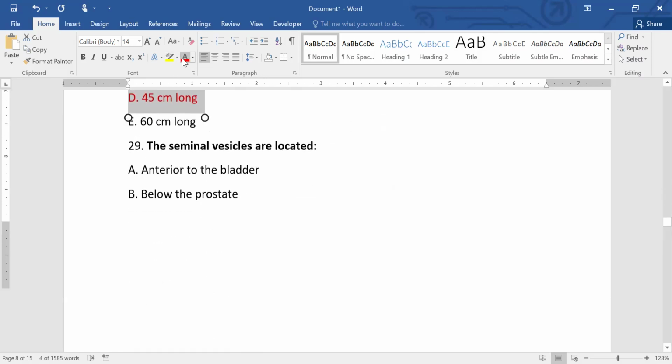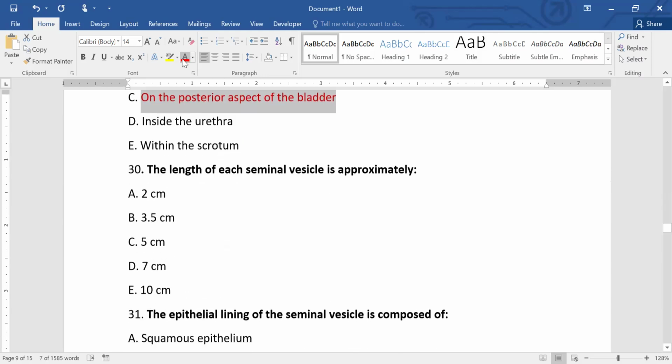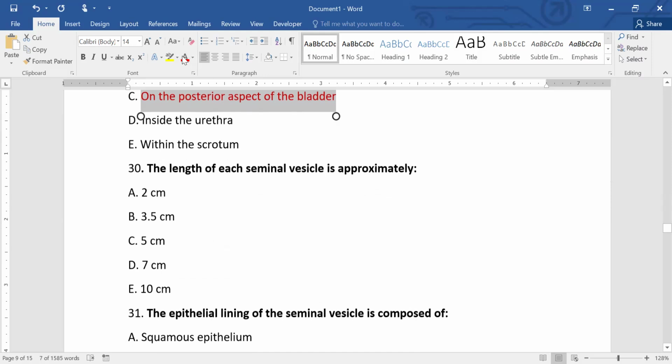The seminal vesicles are located anterior to the bladder, below the prostate, on the posterior aspect of the bladder, inside the urethra, or within the scrotum. So they are located on the posterior aspect of the bladder. The length of the seminal vesicle is approximately how many centimeters? It's approximately, I think, 5 centimeters long.